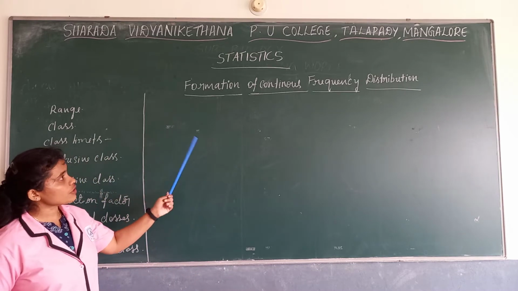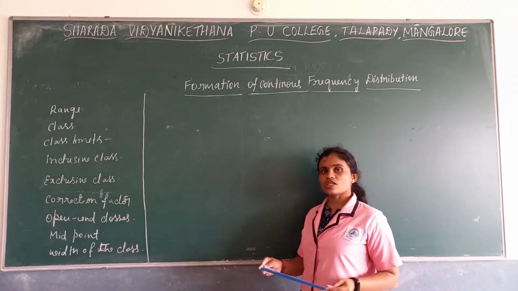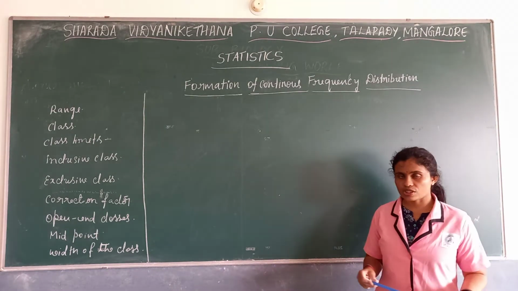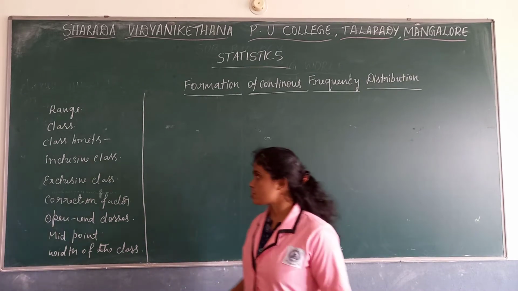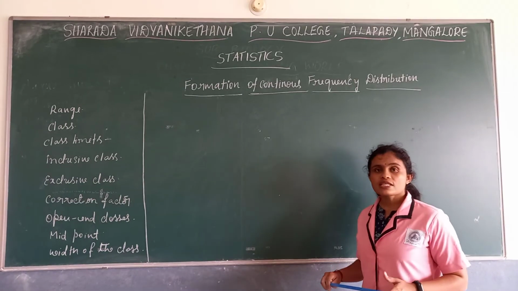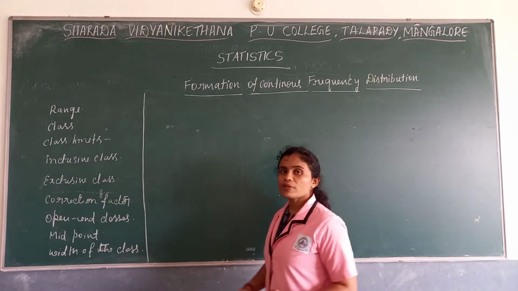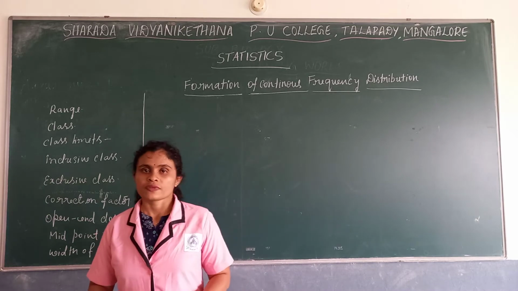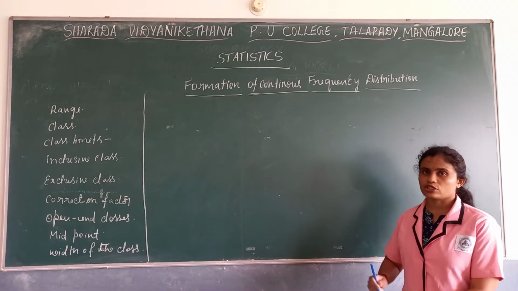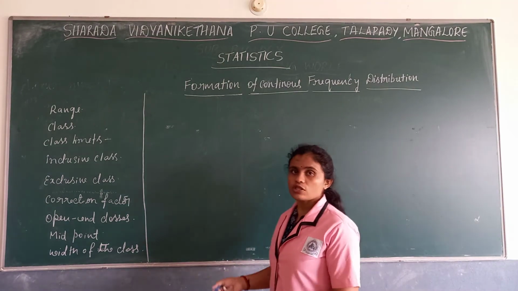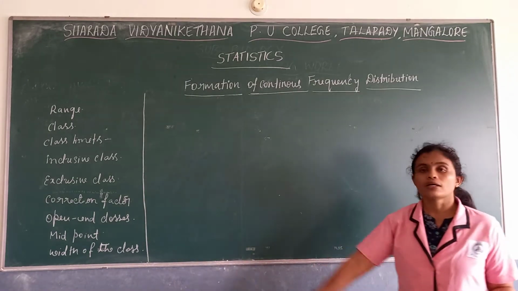Now, formation of continuous frequency distribution. As I said, there are two kinds of frequency distribution, that is discrete frequency distribution and continuous frequency distribution. So today we will see how to form the continuous frequency distribution. But before forming it, in the discrete frequency there were no such problems. We could directly get into the formation, but here before forming it we need to understand some of the terms.